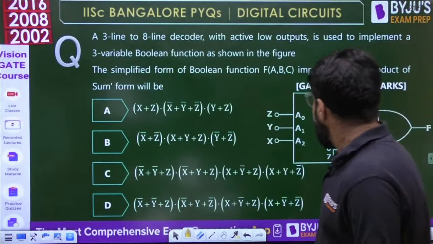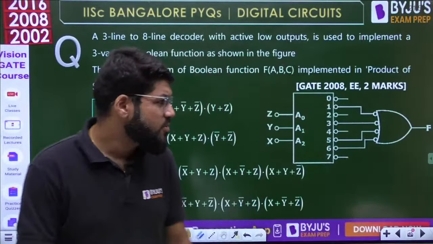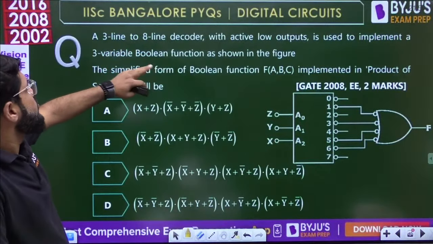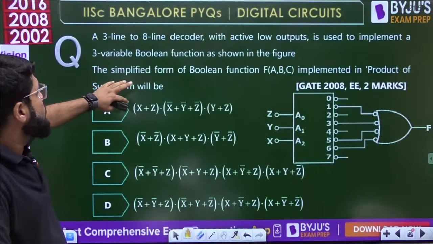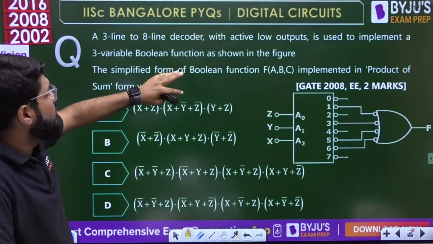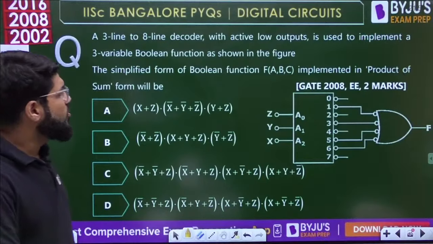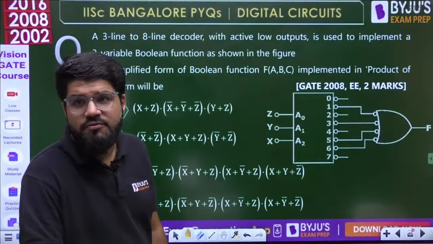Here it is, 2008 EEE, 2 marks. A simple question based on decoder. A 3-line to 8-line decoder with active low outputs is used to implement a 3-variable Boolean function as shown in the figure. What is the simplified form of the Boolean function implemented in the product of sum form? Tell me.